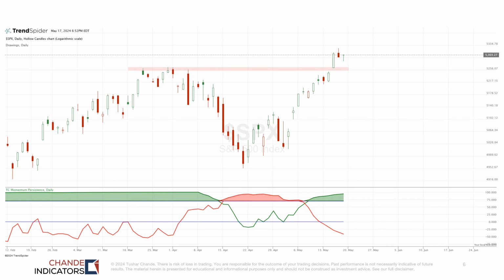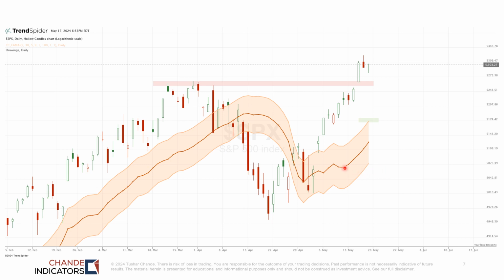Here we're looking at the internals of market momentum, looking at many different momentum measures. And the upper panel is daily data for the S&P. The lower panel is the multi-period momentum indicator. I think of it as a green flag, red flag situation. We have a green flag, so prices could go higher.